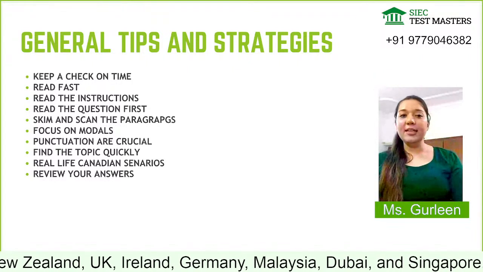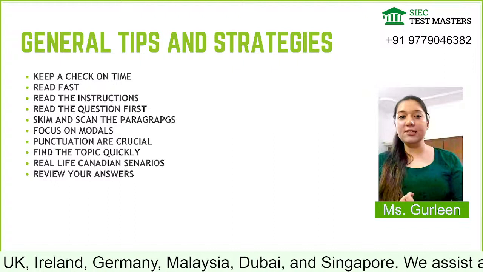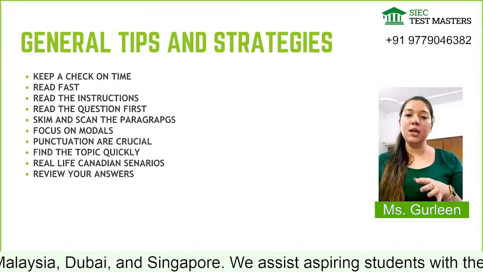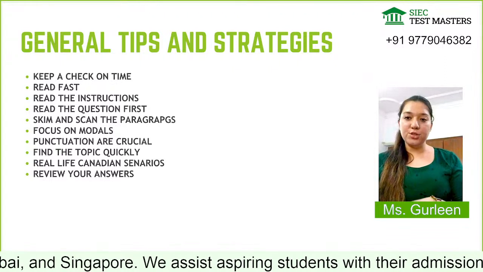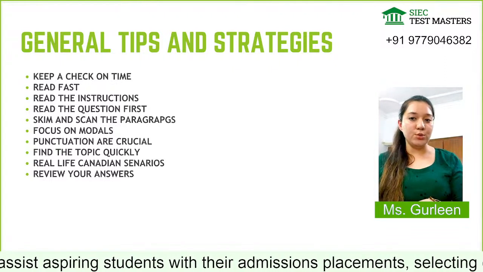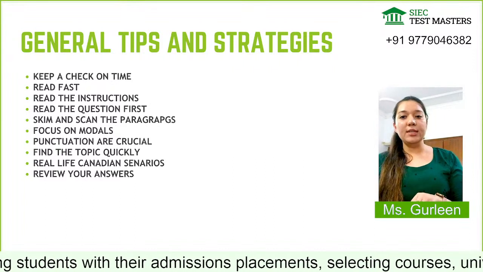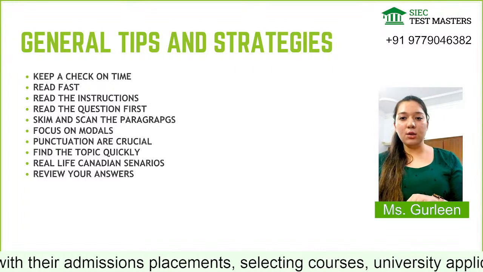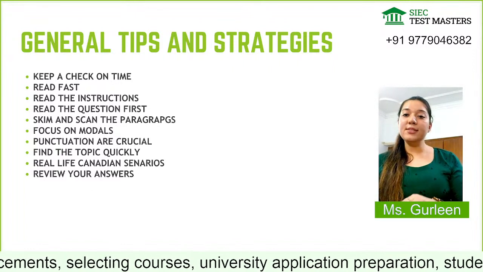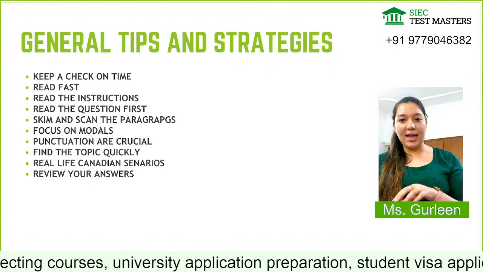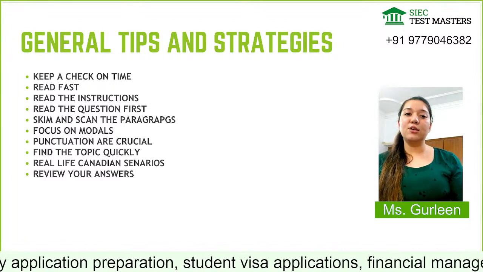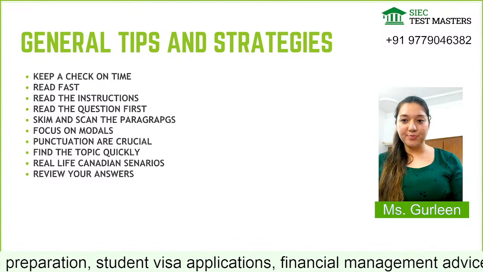After it again, I told you that real life Canadian scenarios are there and review your answers. So guys, I told you that, okay, in the last three types of question, 1, 2 and 3 extra minutes have been given to you. Now what you need to do, kindly make a speed that you have to answer all the questions, like one question, 1 minute. If you're getting 4 minutes extra or 5 minutes extra at the end of the reading, you can just review your answer of that paragraph, right?